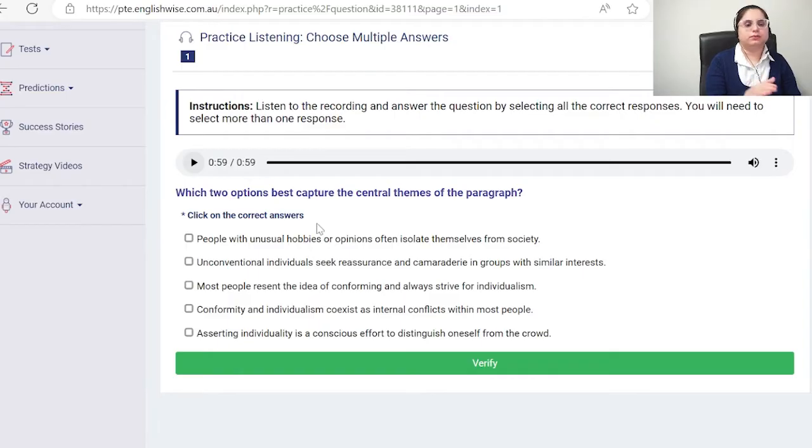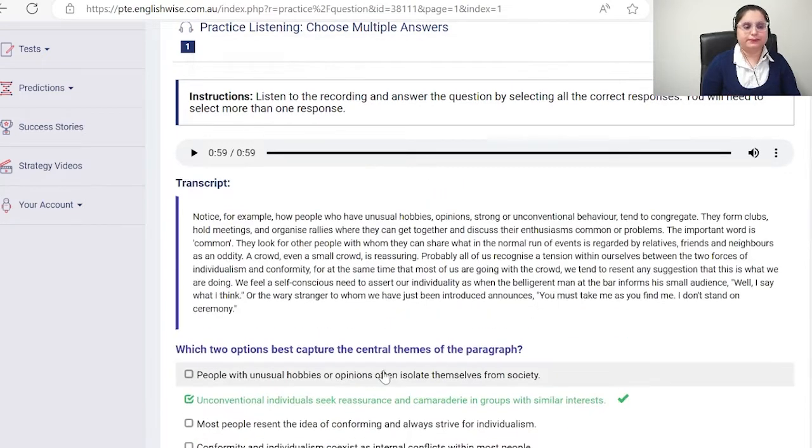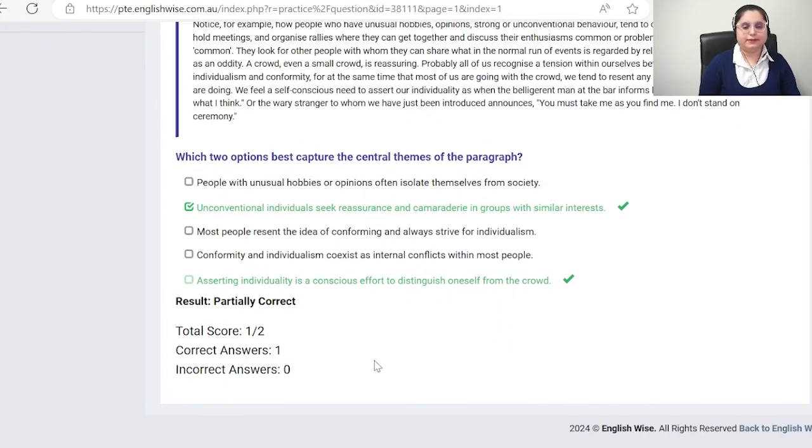Now the recording is completed. What I feel the answer is either B or the last one, E. But I won't take a risk. I'll only select one for which I'm 100% sure. So for the B, I am 100% sure and I'll just verify it. So my one is correct and I didn't take a chance, so I got one.